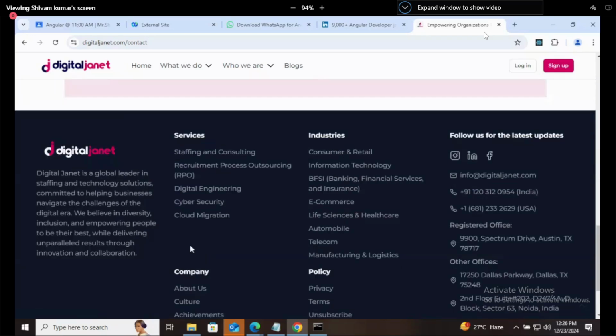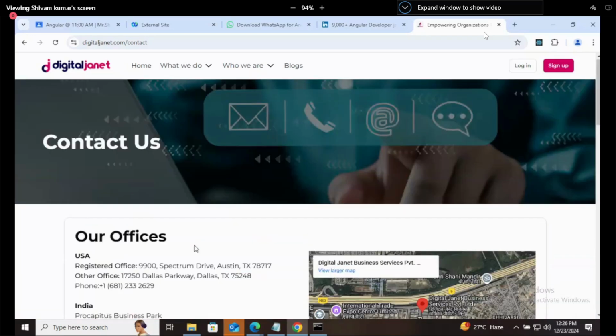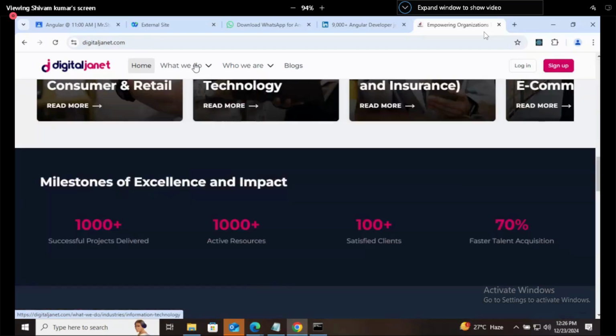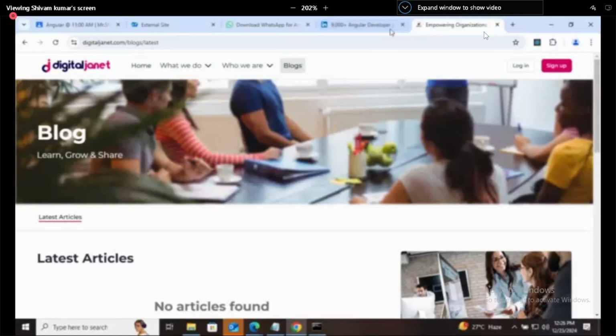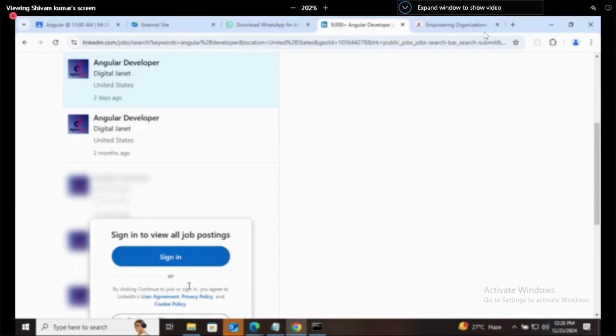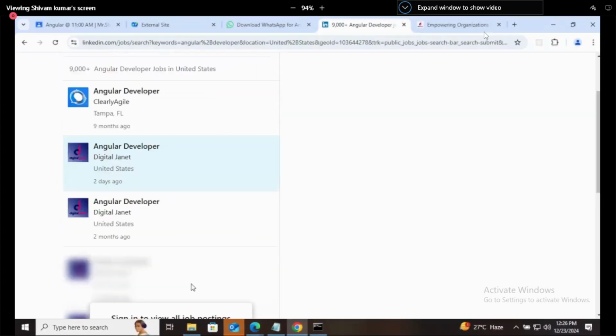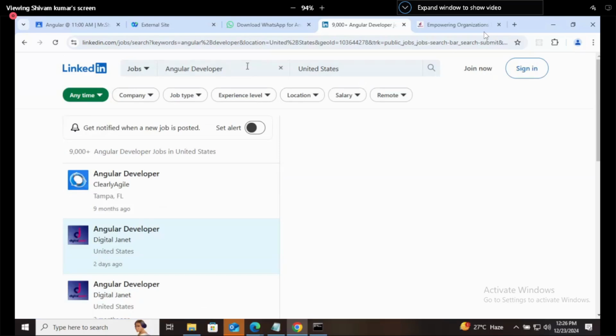Generally, it will be there for any website. Career page will be there. Let's check it on the other pages. No, I'll show you for other websites. Angular Developer India.